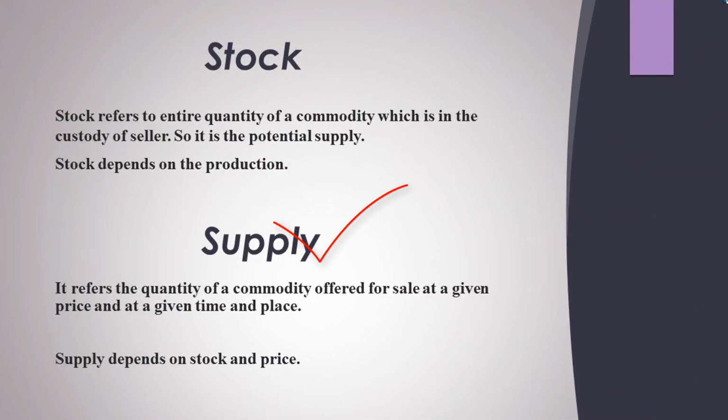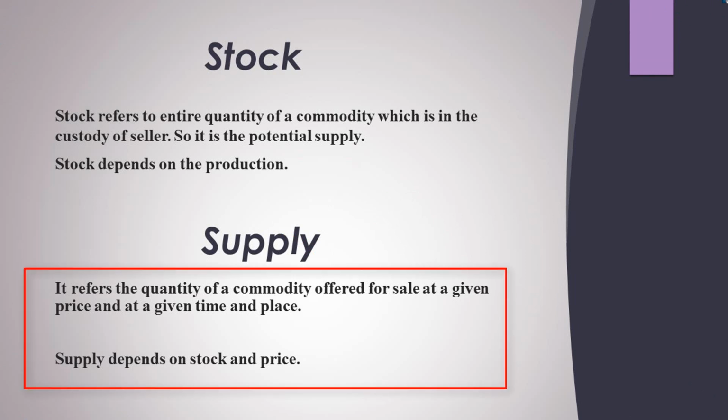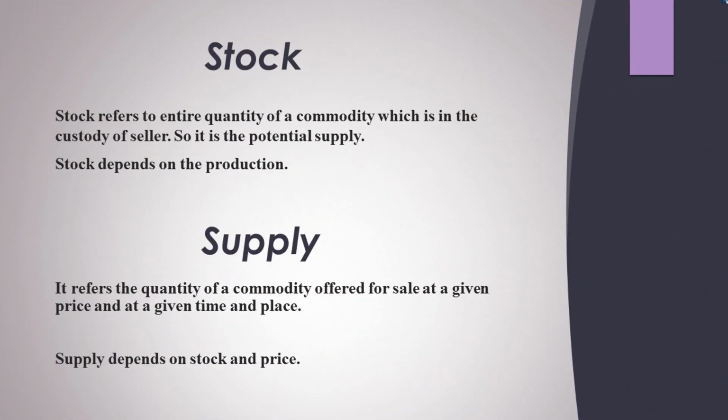Why? Because when a producer, a seller, is going to produce something, he or she is going to produce in extra quantity. So that will be in the warehouses as stock, and that will be presented in the near future whenever it is required in the market. And what is supply? Supply is the quantity of a commodity offered for sale at a given price and at a given time and place. It means which is offered for sale by the seller in the market at a particular price, time and place. So it is considered as supply.